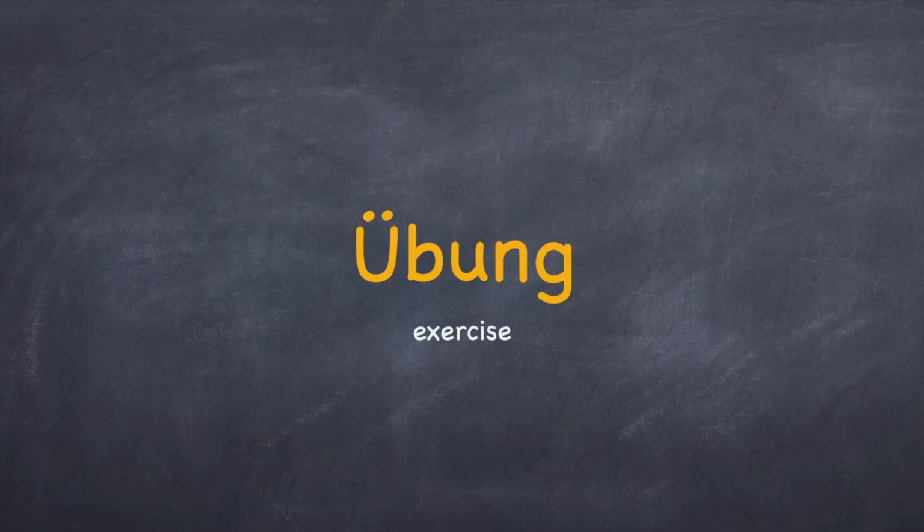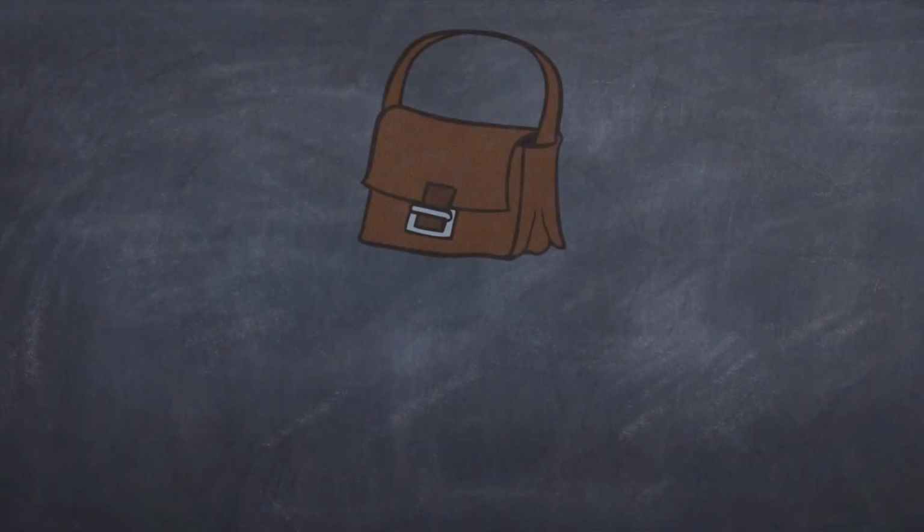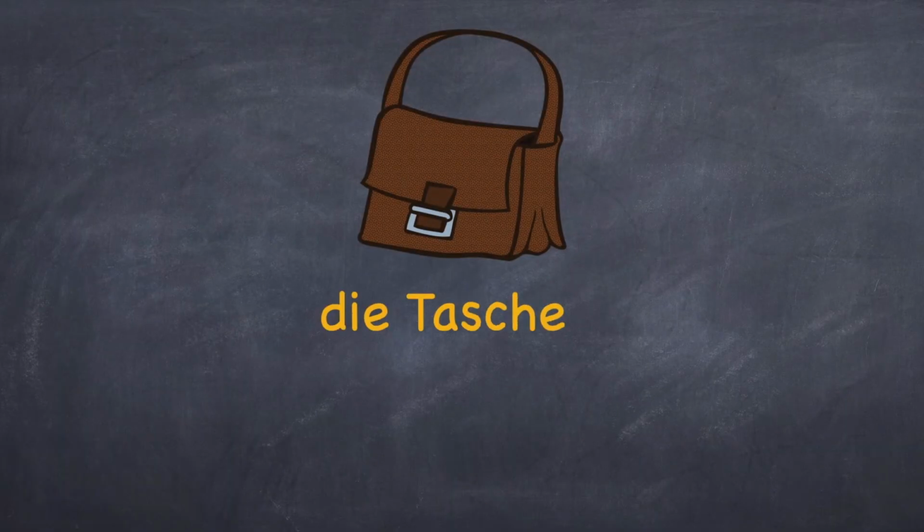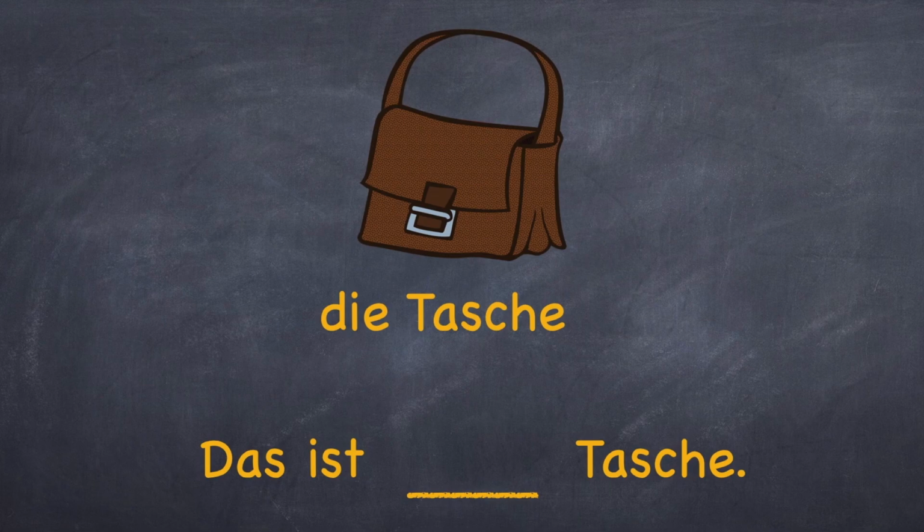Let's do a small exercise to see what you have understood. Übung. In the following sentences, you have to fill in the blank with unbestimmte Artikel. Die Tasche. So what will be the indefinite article for die Tasche? Das ist eine Tasche.